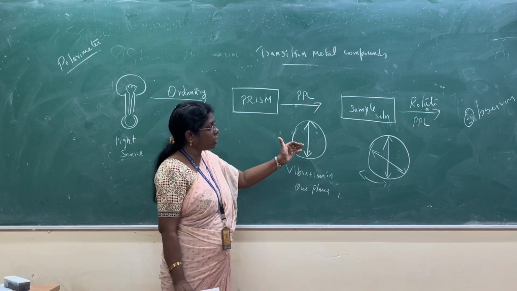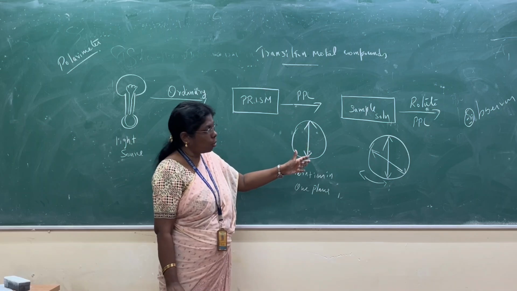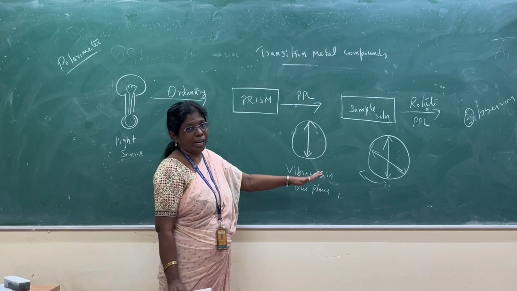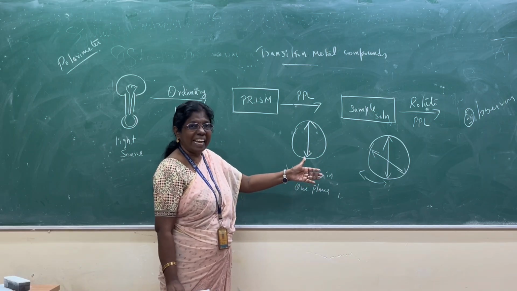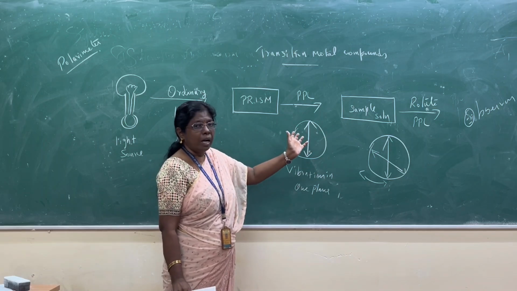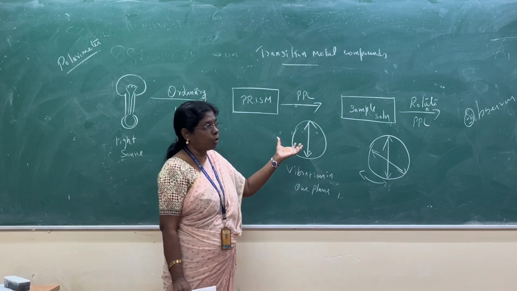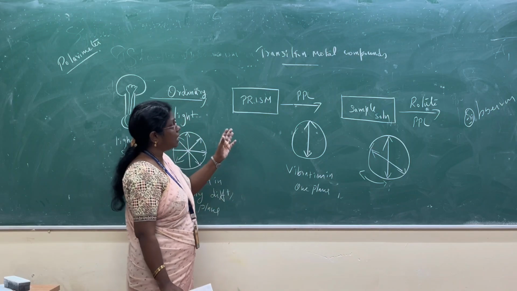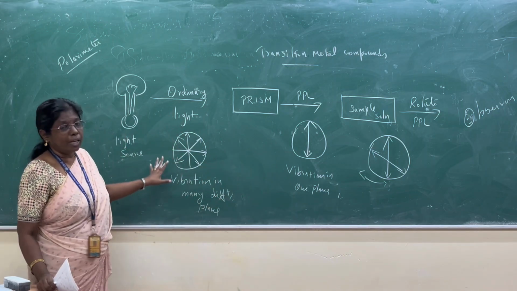Right side rotation is dextro-rotatory. Anti-clockwise direction is levo-rotatory, the negative side. Now observe through the PPL whether it is clockwise or anti-clockwise rotation. That is called optical isomerism.